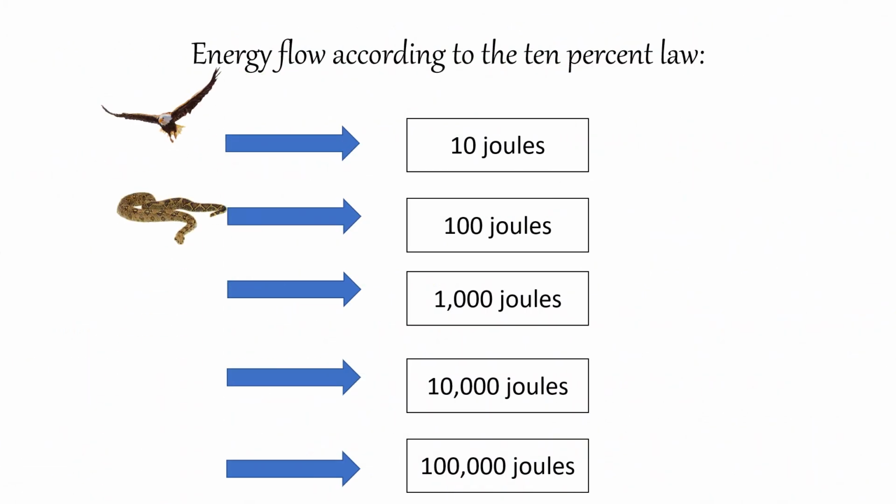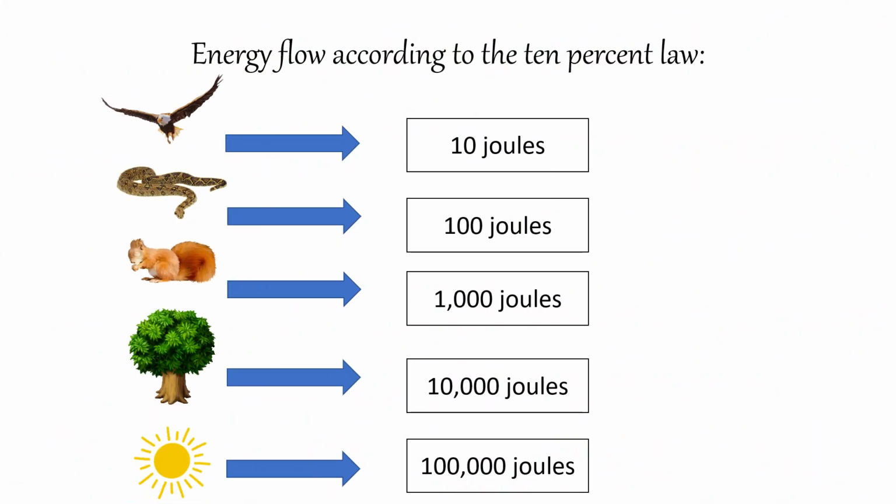So now we have here how the energy flows according to the 10% law. First we have the sun, right? The sun is the primary source. It has the energy of 100,000 joules. When you say joules, it is the unit of work and energy, being passed or transferred. Then the next one, we have plants. From the sun, plants are going to have 10,000 joules.